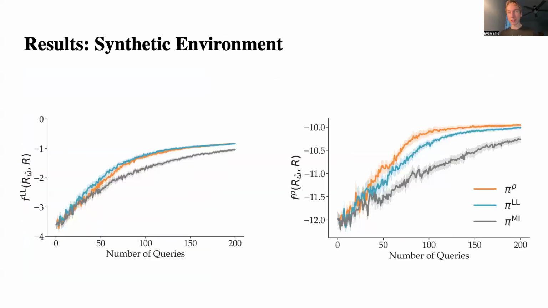So at first, we take a look at a synthetic environment where we randomly generate distributions of features from a source to a target environment. And here you can see that all of our methods, pi_rho and pi_ll, beat out pi_mi, which is mutual information. And you'll also notice that they beat out every other metric at their own metric. So we're ranking them based off of log likelihood alignment and also rho alignment because this is what we care about. And you'll notice that pi_ll performs best on the likelihood alignment and pi_rho performs best on the rho alignment.